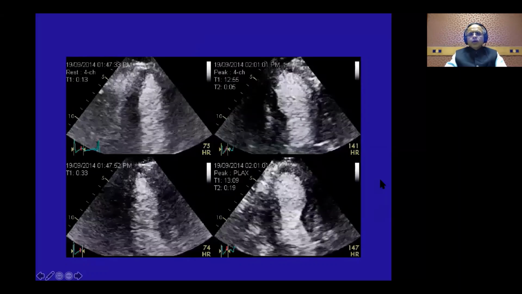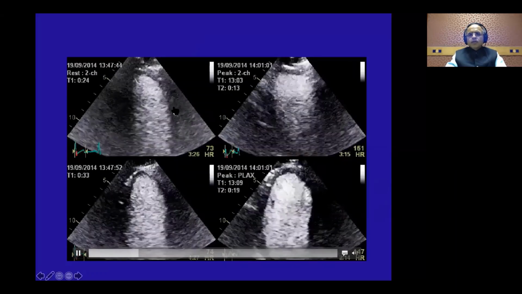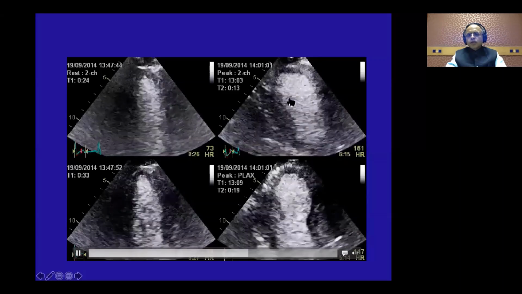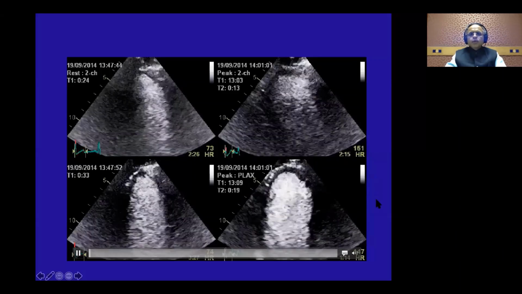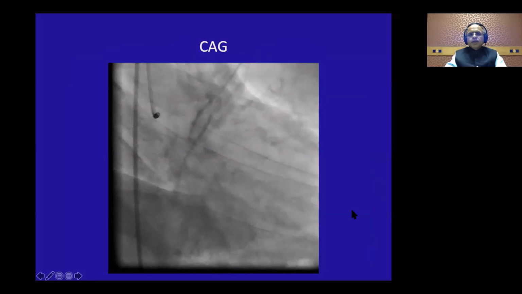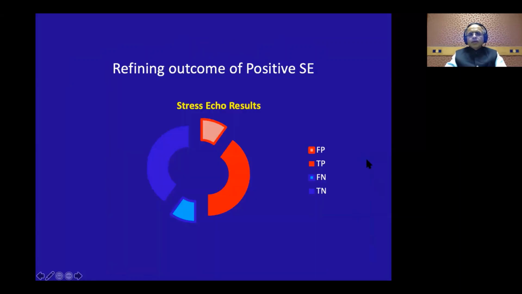So we'll go for a two-chamber view. Again, this is long axis and this is two-chamber view. This is anterior wall. First thing is that the LV is dilated. You can look at the anterior wall. There is no endocardial excursion, no systolic thickening. Look at the inferior wall, which is moving well. So we know that this treadmill stress echo shows LAD regional wall motion abnormality. So we'll look at his angio, and there is a very classic LAD stenosis there. And so this is a true positive stress echo.